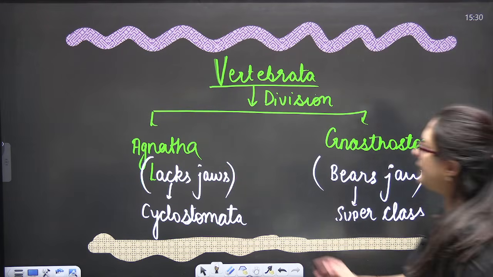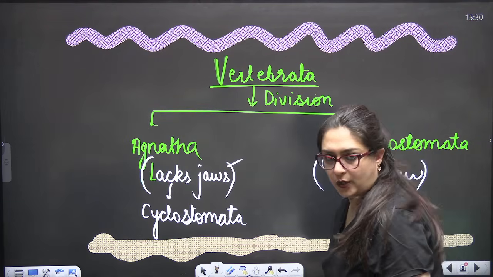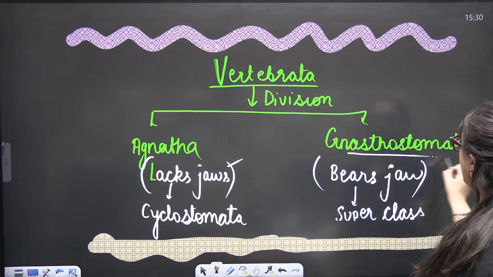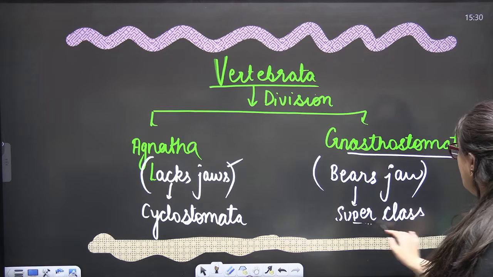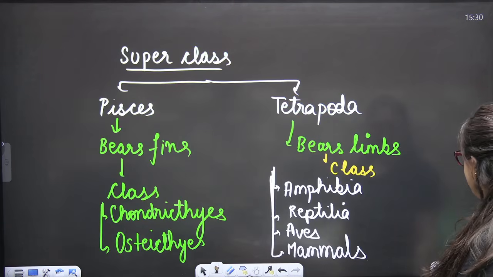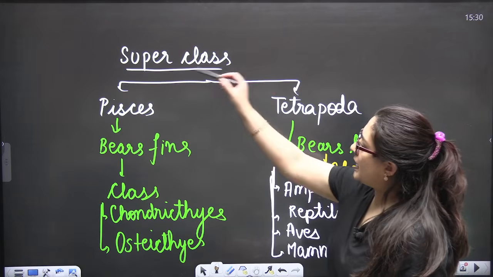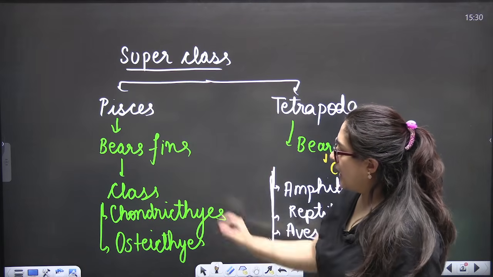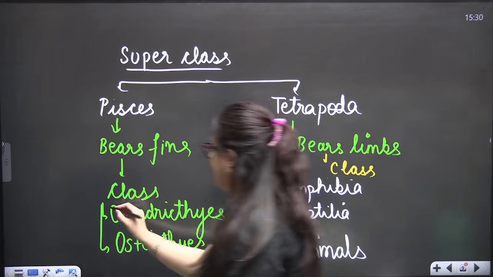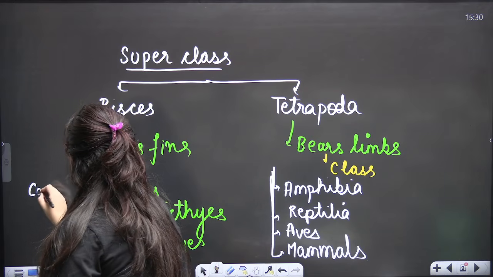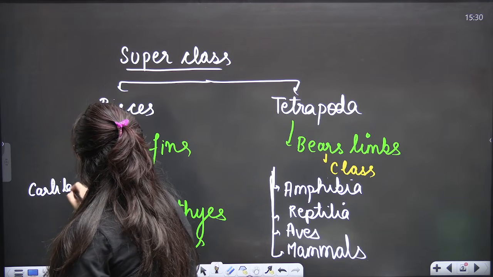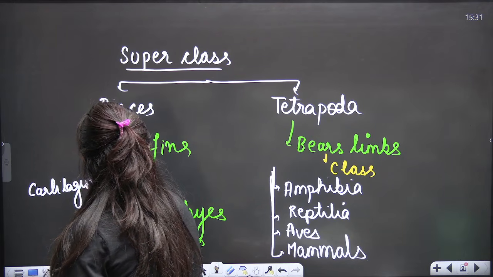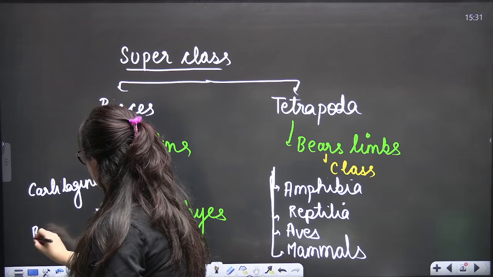Vertebrata division: Agnatha don't have jaws, example Cyclostomata. Gnathostomata bears jaws, superclass. Superclass Pisces bear fins. Class Chondrichthyes, Osteichthyes. Chondrichthyes means cartilaginous fishes. The body is full of cartilage, and Osteichthyes means bony fishes.